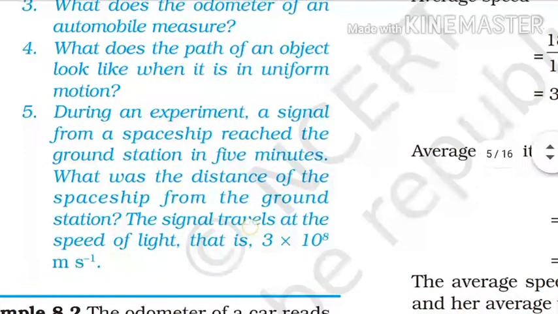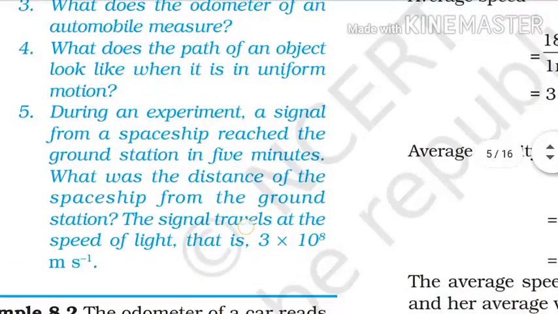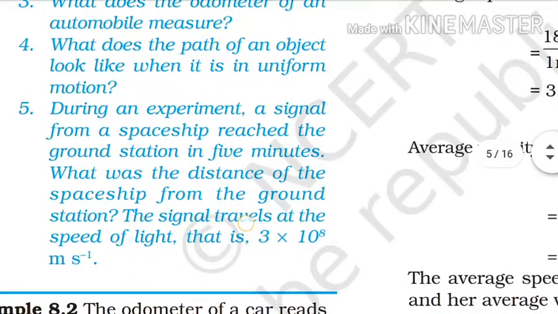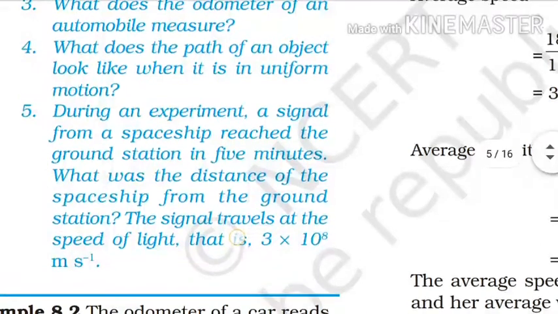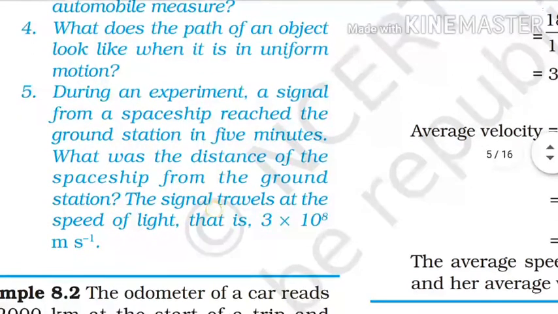If the signal takes 5 minutes to reach the ground from the spaceship, then how many seconds are there in 5 minutes? We know that in 1 minute there are 60 seconds, so in 5 minutes there are 300 seconds. If light goes 3 into 10 to the power 8 meters in 1 second, then how much distance is travelled by the light in 300 seconds?